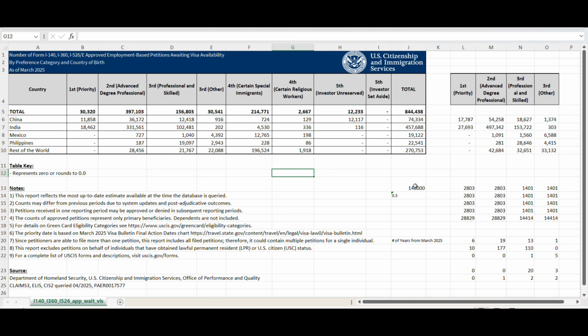The second number you're looking at here at the bottom is the per-country limit. Ideally, without any spillovers, the employment-based category is allocated 140,000 every new fiscal year. The next fiscal year is 2026, which will start in October 2025 and end in September 2026.